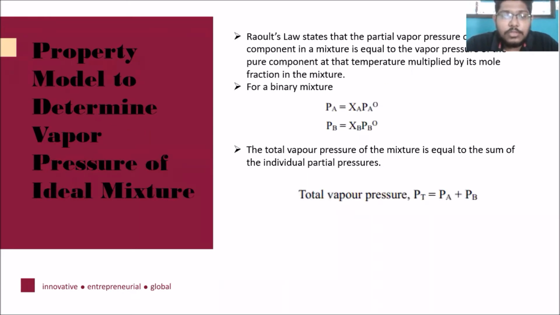Next is the property model to determine the vapor pressure of an ideal mixture. This is determined from Raoult's law. Raoult's law states that the partial vapor pressure of a component in a mixture is equal to the vapor pressure of the pure component at that temperature multiplied by its mole fraction in the mixture. For a binary mixture, PA = XA times PA naught, PB = XB times PB naught. The total vapor pressure of the mixture is equal to the sum of the individual partial pressures: total vapor pressure PT = PA + PB.